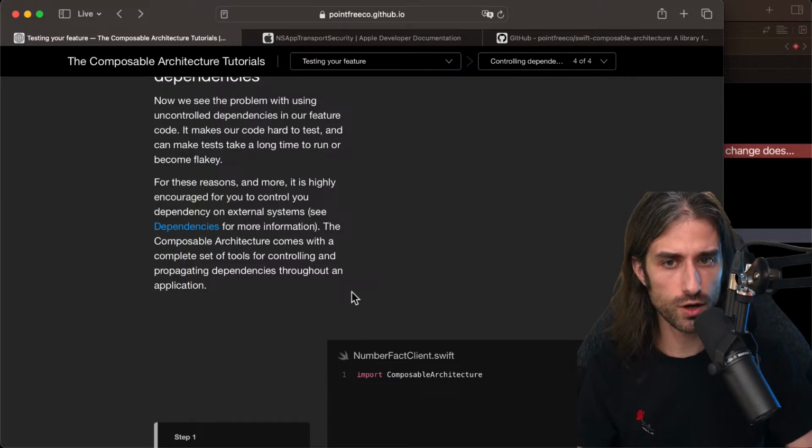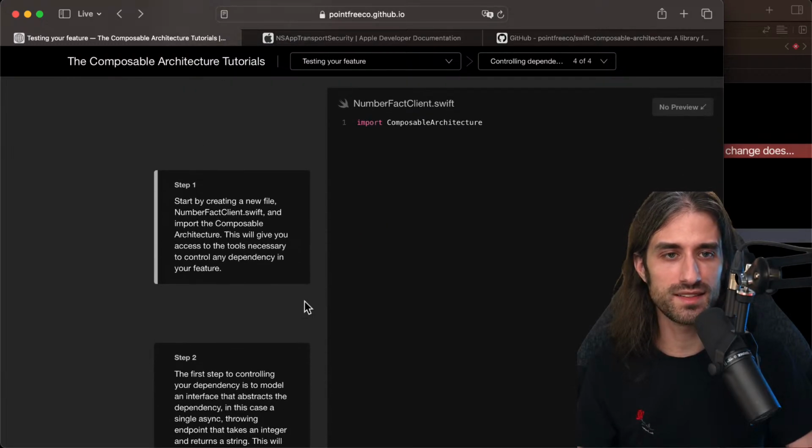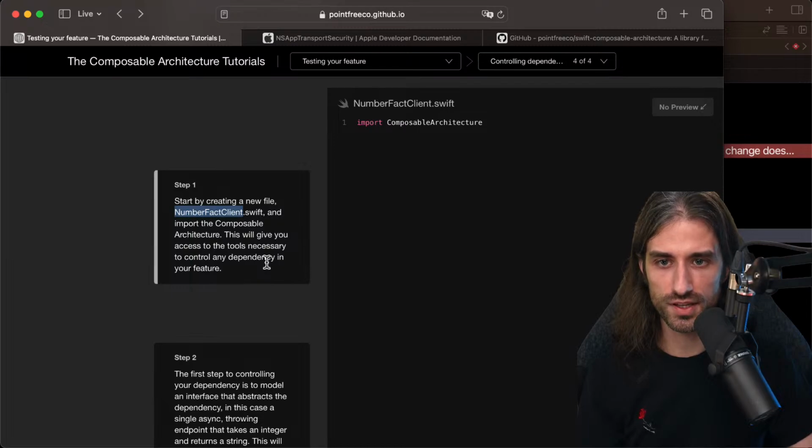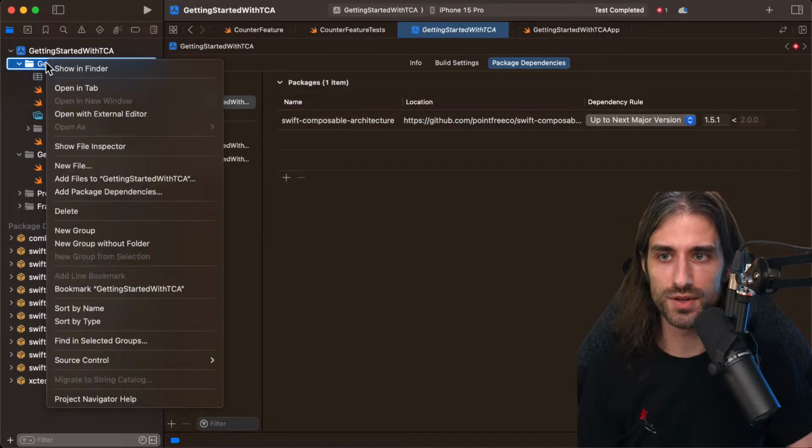The Composable Architecture comes with a complete set of tools for controlling and propagating dependencies throughout an application. So let's try and create a proper dependency for our number fact. So let's start by creating a new file, NumberFactClient.swift, and import the Composable Architecture. This is going to give us access to the tools to control any dependency in your feature. So this we're going to do in the app, I would expect.